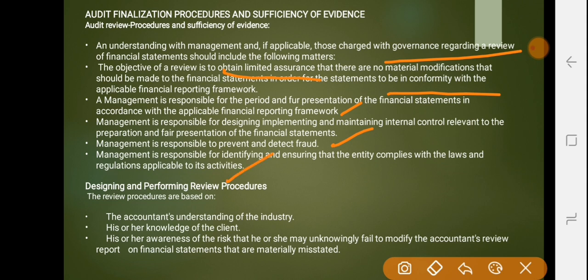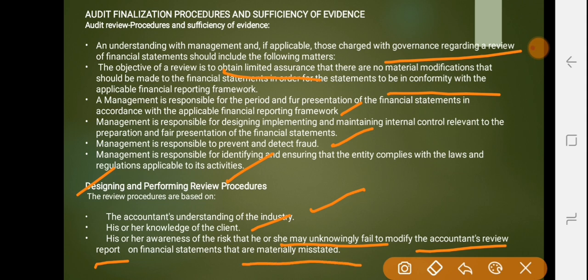Management is responsible for identifying and ensuring that the entity complies with the laws and regulations applicable to its activities. Then design and performance of review procedures includes the following. It is based on the accountant's understanding of the industry, his or her knowledge of the client, and his or her awareness of the risk that he or she may unknowingly fail to modify the accountant's review report on financial statements that are materially misstated.